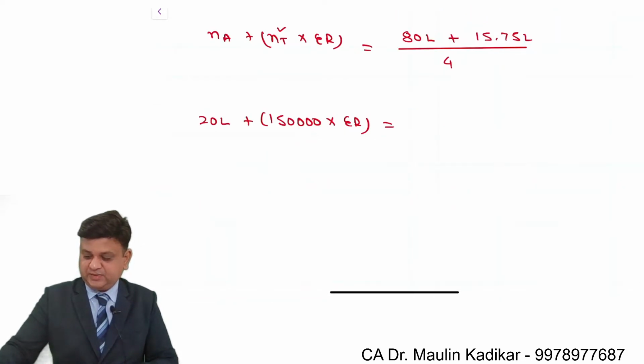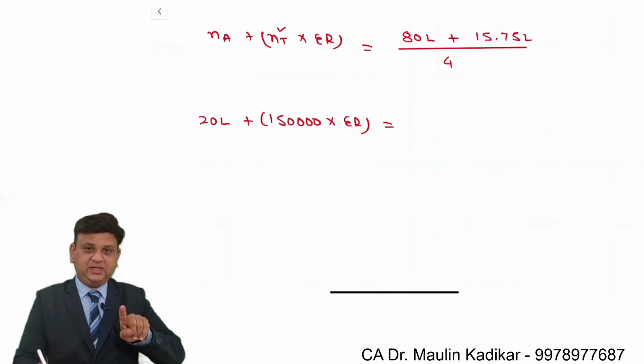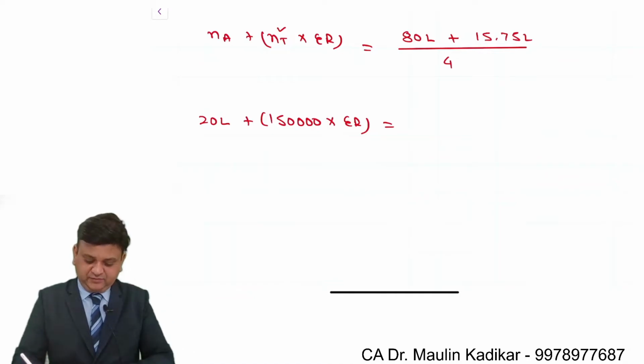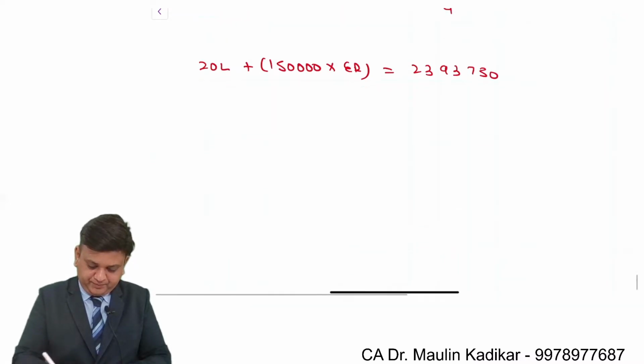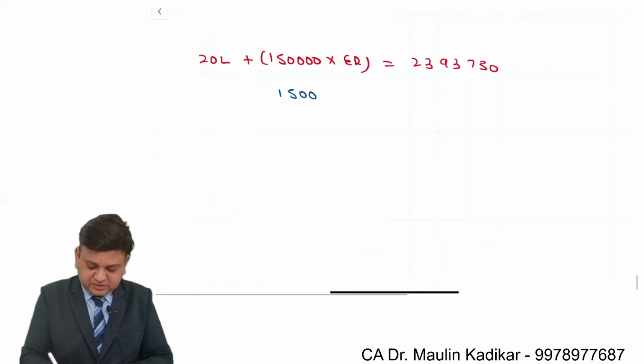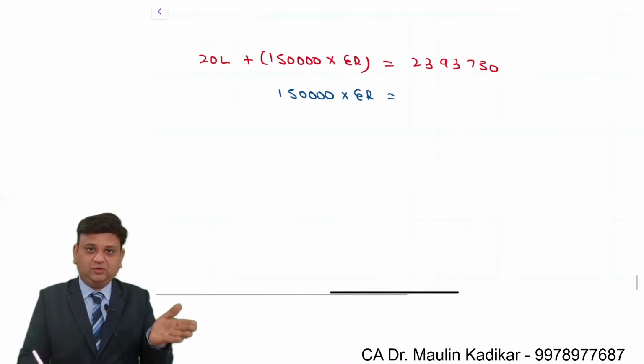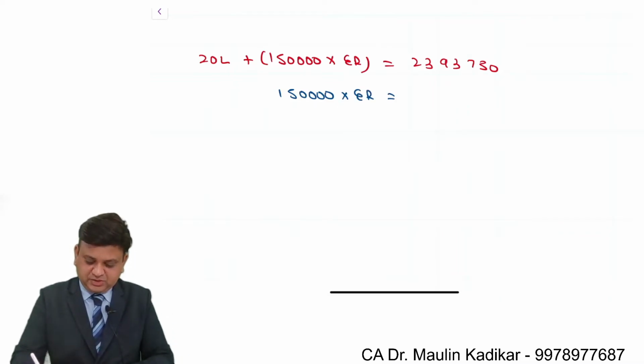So 80 lakhs plus 15 lakh 75,000 upon 4, so 23 lakh 93,750. So 1,50,000 into exchange ratio is equal to, 20 lakhs is transferred on the opposite side, so it becomes negative.